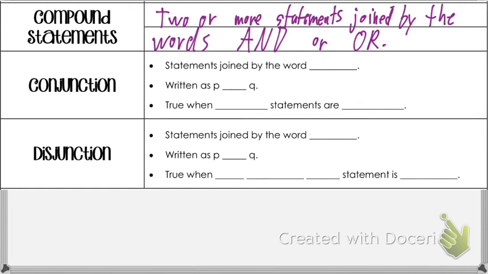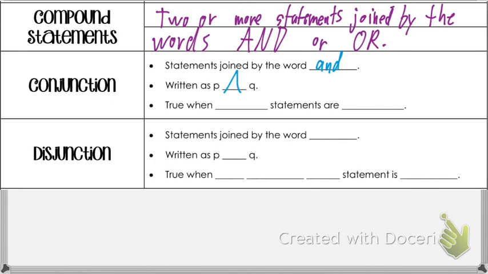So we have two types of compound statements. We have conjunctions and disjunctions. Conjunctions are compound statements joined by the word and. So when we use the word and, we have what we call a conjunction. And we have symbols for this as well. If I'm combining the two statements P and Q, between them I'm going to put this little caret. Think about in grammar, when you're proofreading and you say you should insert a word here, you put this little caret in there.